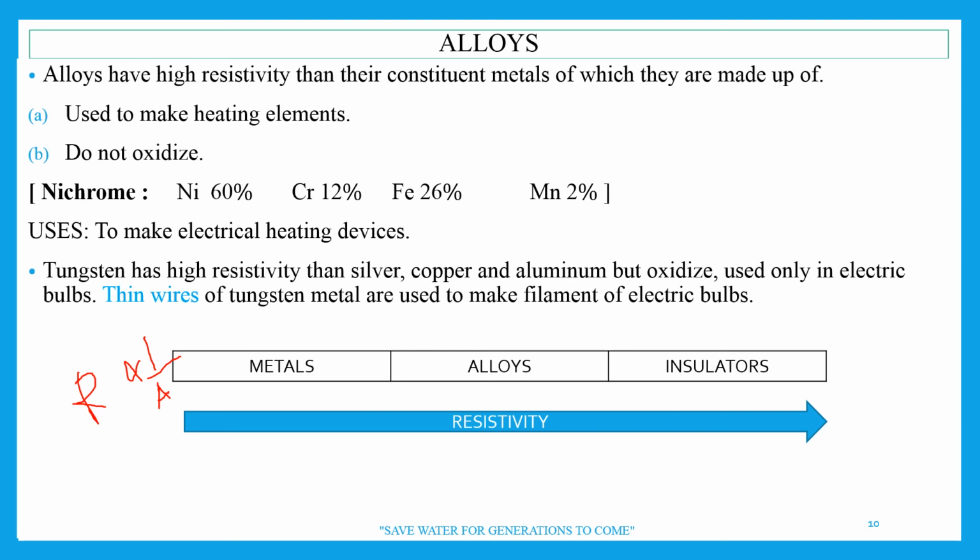Now this is again given: metals, alloys and insulators. Resistivity increases from metals to alloys, alloys to insulators. So insulators have the highest resistivity. Till now, I think whatever we have discussed you must have understood, and this whole topic is very important for board exams as well as for competitive exams, right? And next we shall be discussing some numericals and one or two activities also.